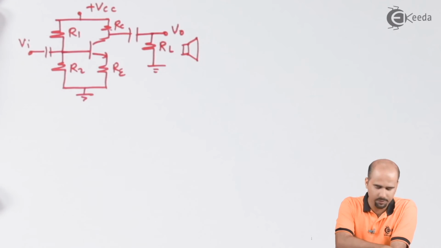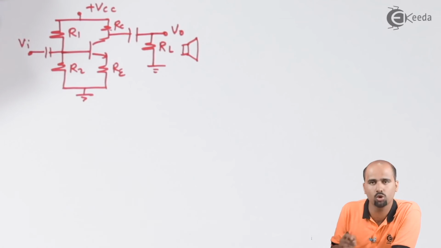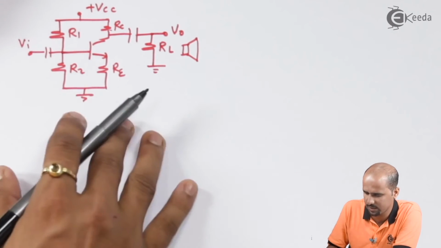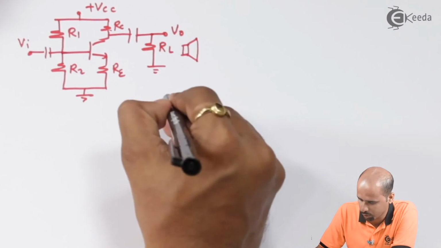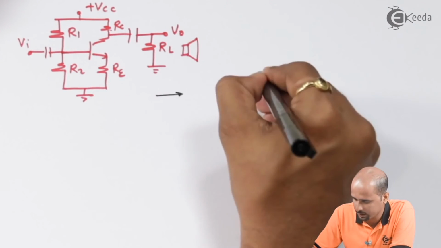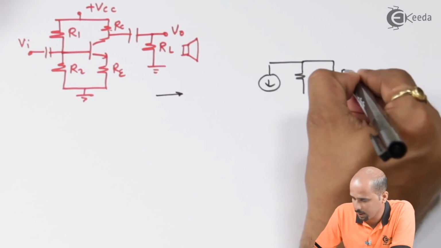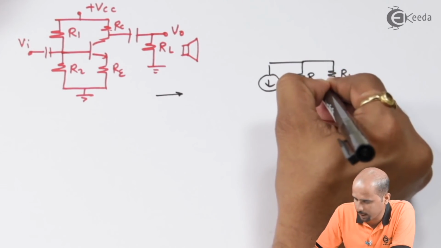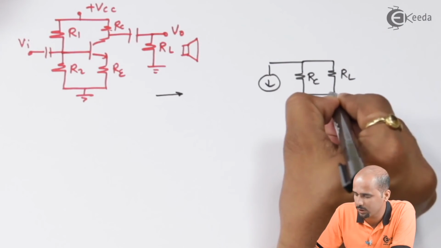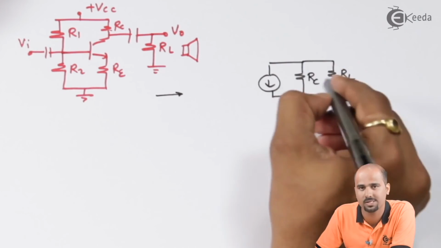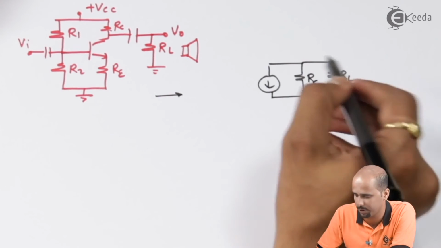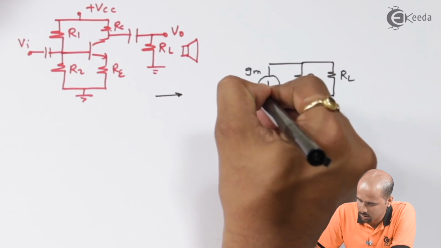Now there will not be any need to draw the AC equivalent model, we will get to know it here itself. Still I am going to form the AC equivalent model at the collector side only. Here two resistances will be there. If I increase the value of RL, the value of the output resistance will start decreasing because it is a parallel combination. So this is gm, this is V pi.